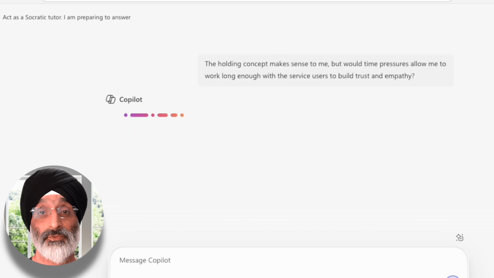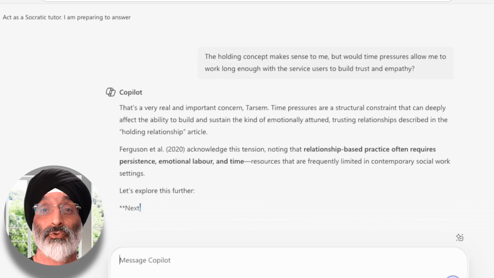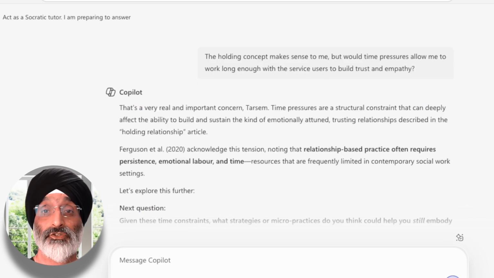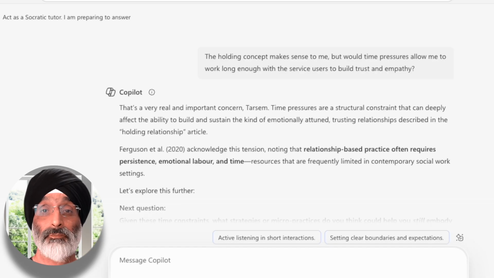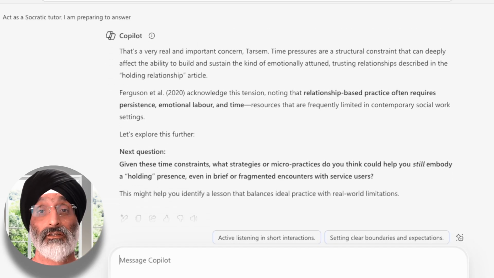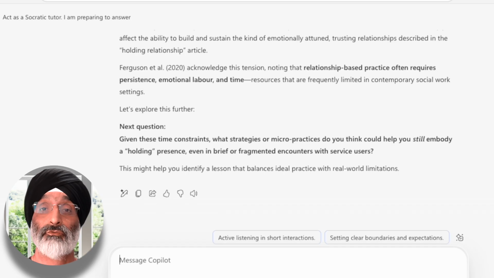And Copilot's response is, that's a very real and important concern. Time pressures are a structural constraint that can deeply affect the ability to build and sustain the kind of emotionally attuned, trusting relationships described in the holding relationship article. Here you can see that it's clearly drawing on the research from the article when it states that Ferguson et al. 2020 acknowledged this tension, noting that relationship-based practice often requires persistence, emotional labour and time, resources that are frequently limited in contemporary social work settings.